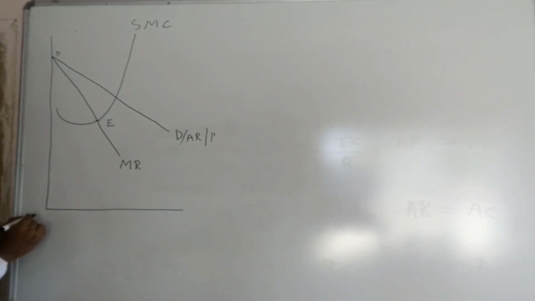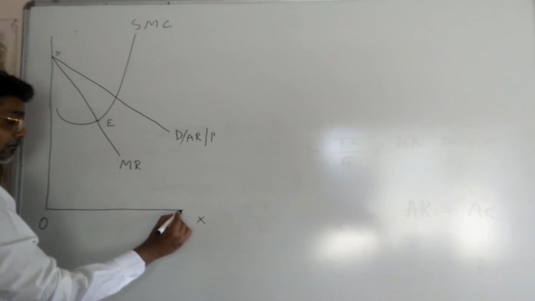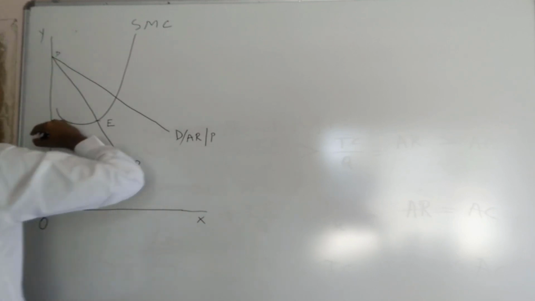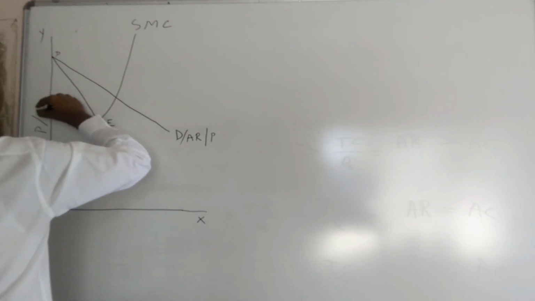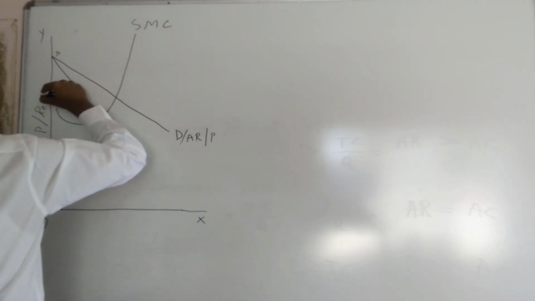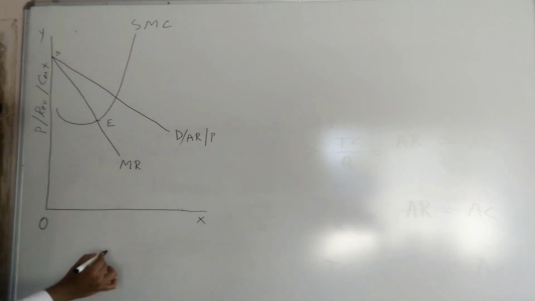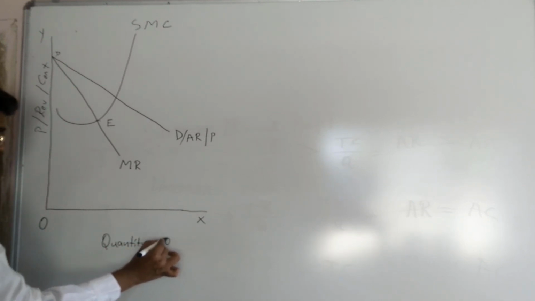Here we have OX and OY. OY shows price, revenue, and cost, and OX shows the quantity of output.